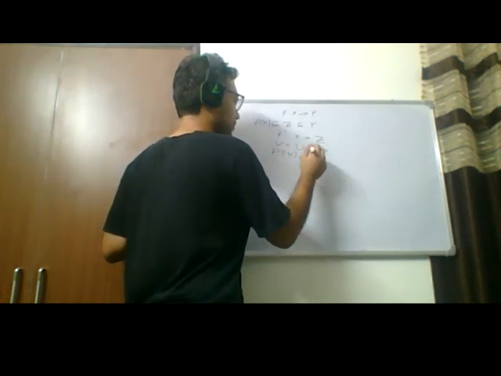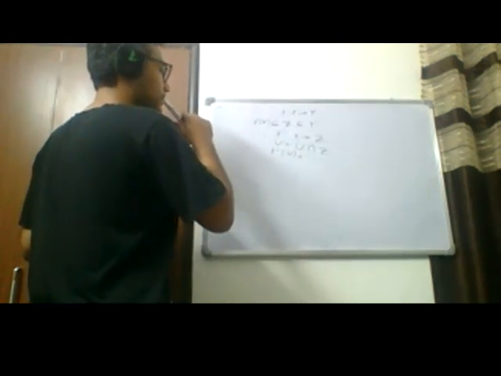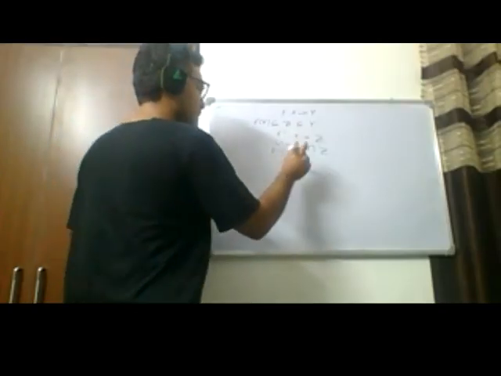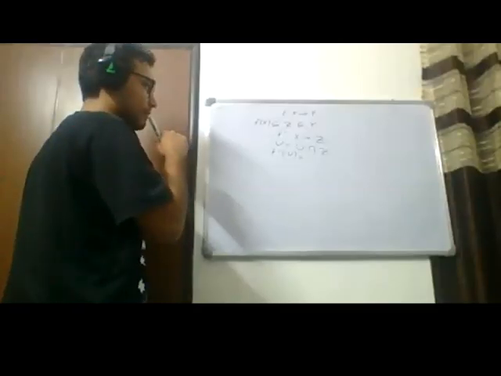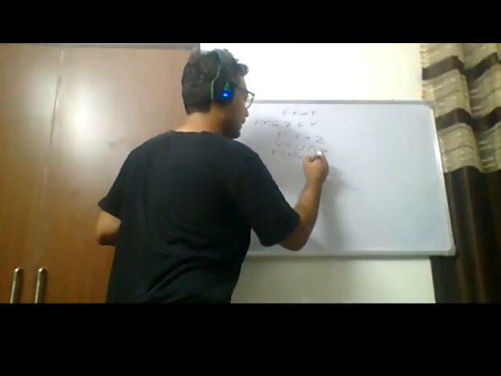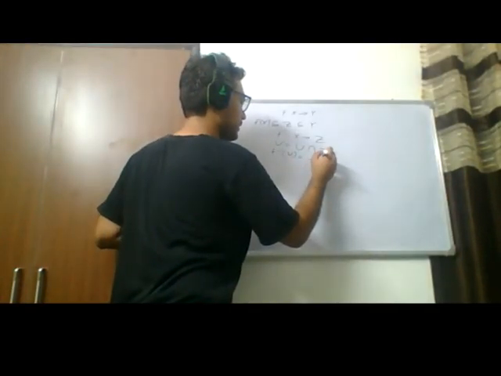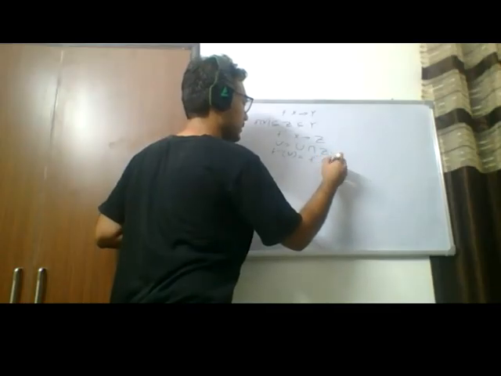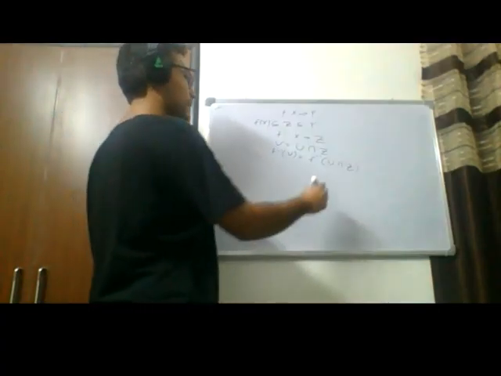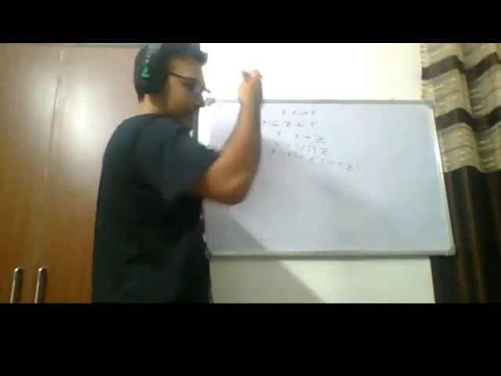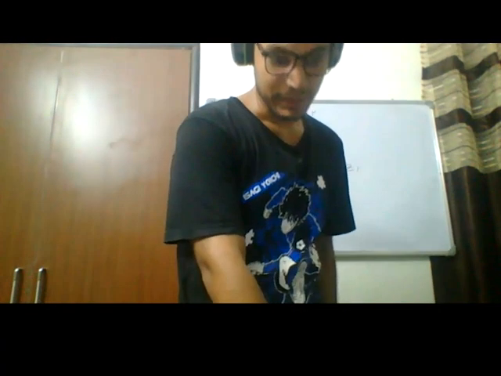V is equal to F inverse V, which is equal to F inverse U intersection Z, right? They're the same thing. And Z is it given to be an open set? I don't think you need it, but let's just check.